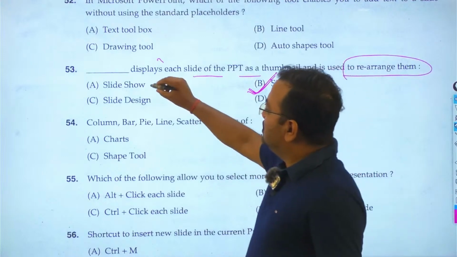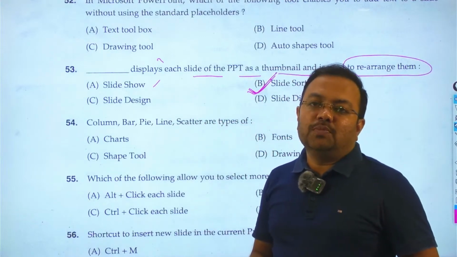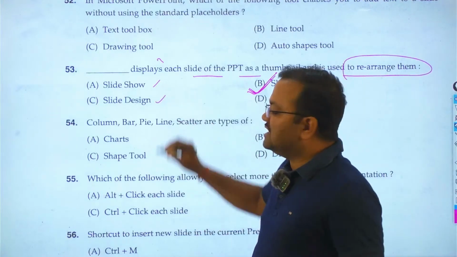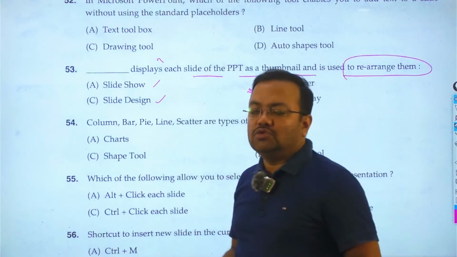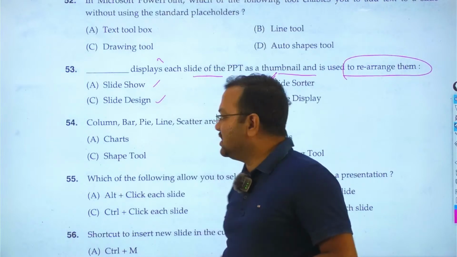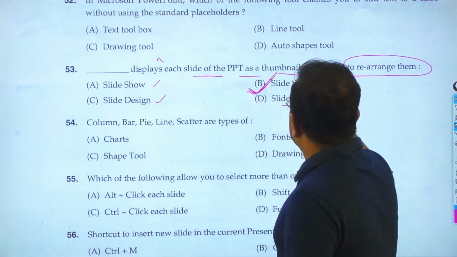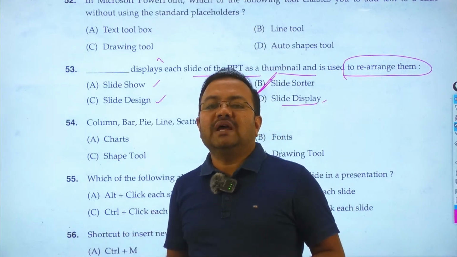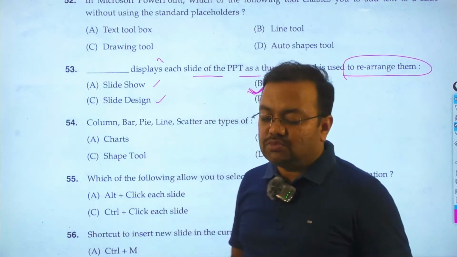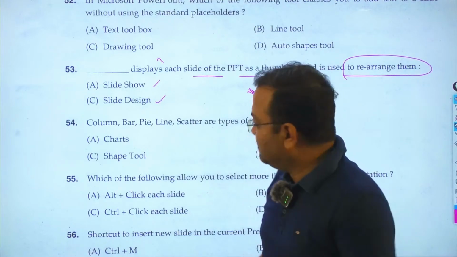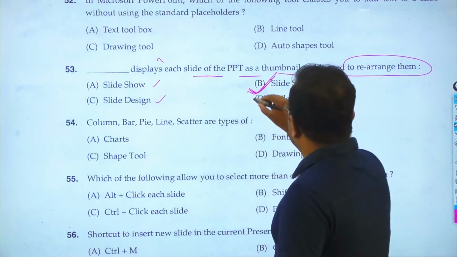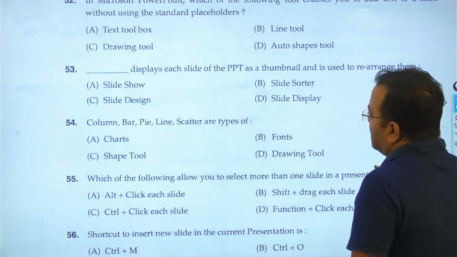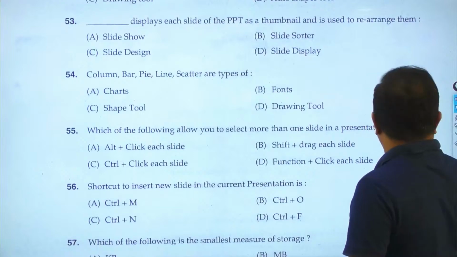In slide show view, the full screen will open and the slides can be moved periodically or one by one. In slide design, we can do some customization related to graphics and designing. And slide display displays the slide individually. But if you go for the slide sorter view, we can see the total number of slides and arrange them, right? So question number 53, the answer is B, slide sorter view. Go to question number 54.